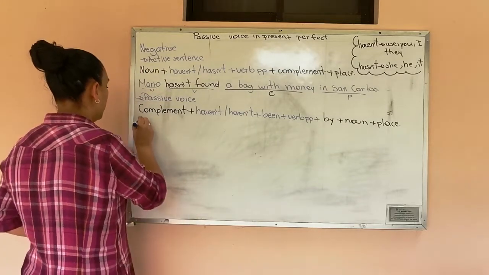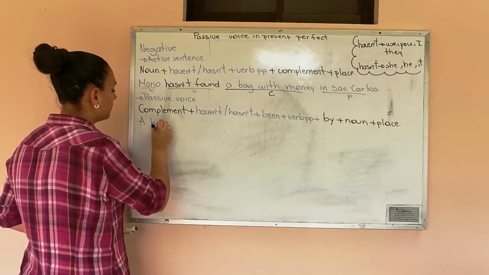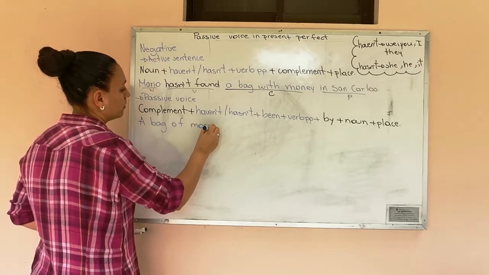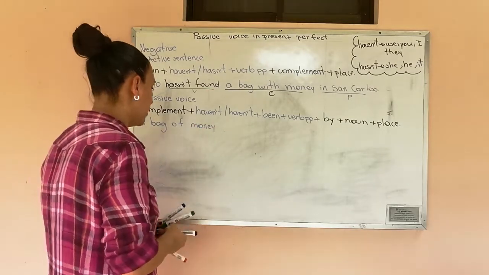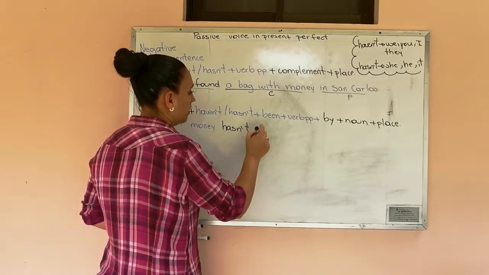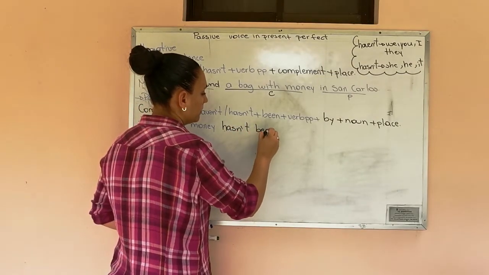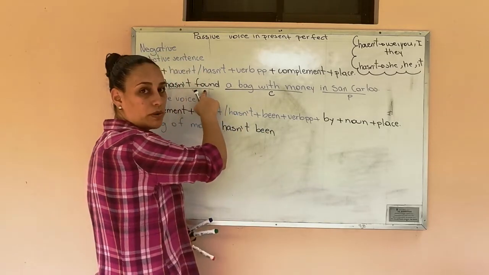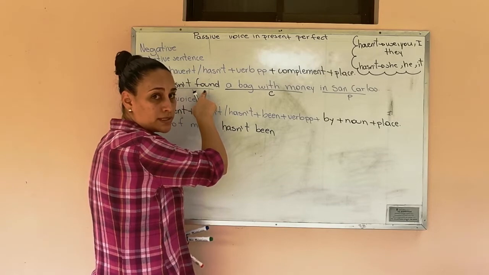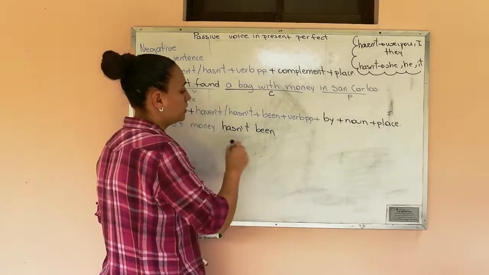Okay. Now we are going to rewrite this sentence into passive voice. And we have a bag of money, it is only one, for that reason we are going to use hasn't. Remember been, and remember in present perfect the verb is in past participle, so we are going to use the same.